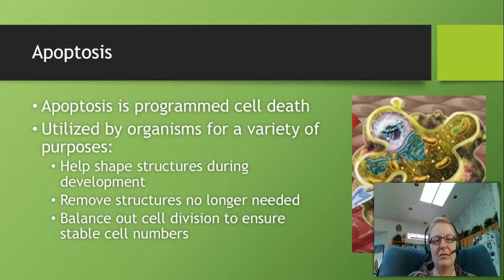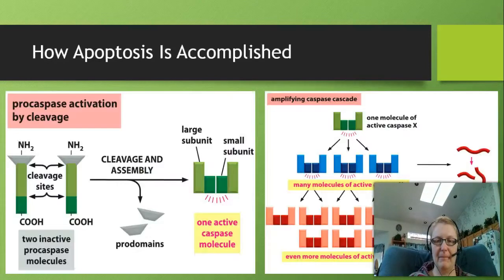And then the last one, the one that occurs every day in you and me, is balancing out cell division to ensure that we have stable numbers. So as your skin cells are dividing in your lower skin layers, the top ones are dying so that they can be replaced. And so it's a constant balance process.